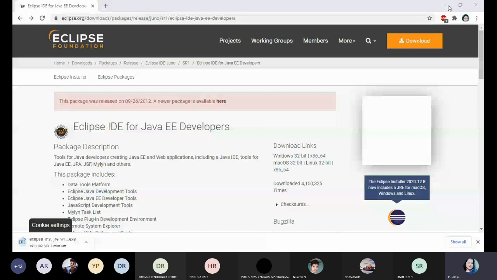It needs some high memory to install. The Eclipse logo is blue. Now I'm going to open the Eclipse platform. Once you have downloaded Eclipse from Google Chrome or whatever browser you use, it shows the icon like this. Once you try to open the Eclipse platform, it shows a dialog box like this.